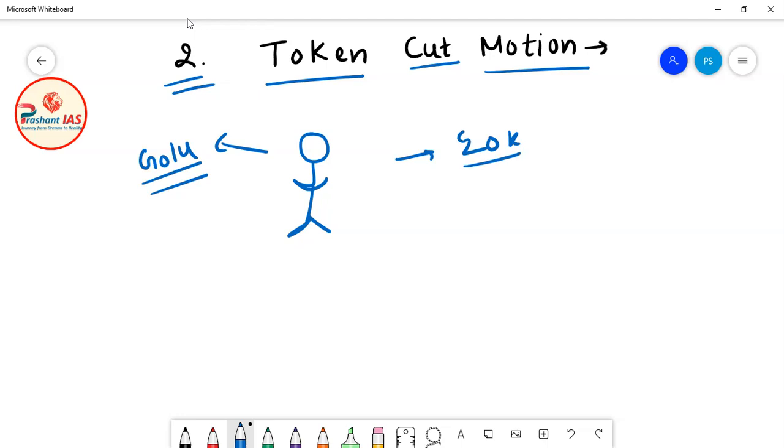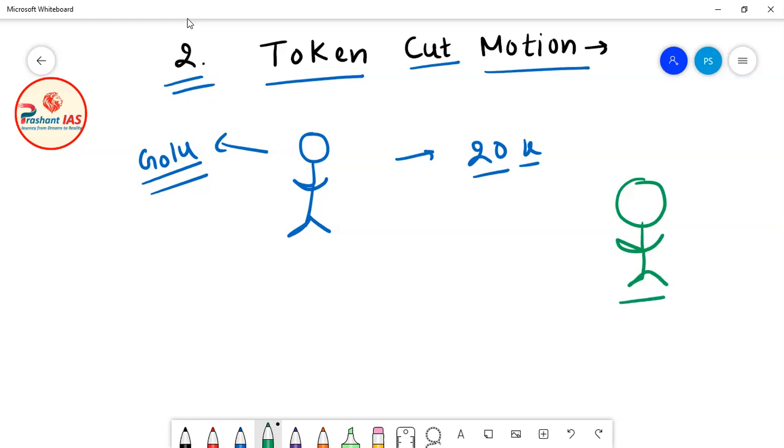Now what happened, friends? One day, the father of Golu received a call from the coaching institute of Golu. They informed the father that your son is not coming to coaching regularly.